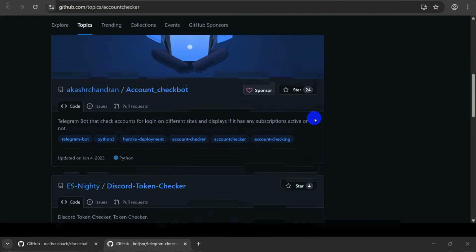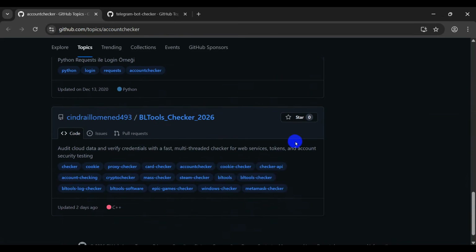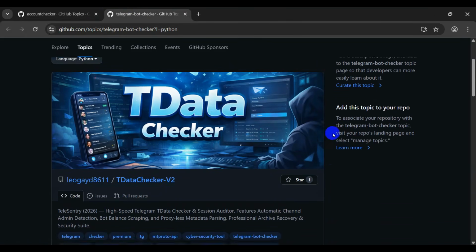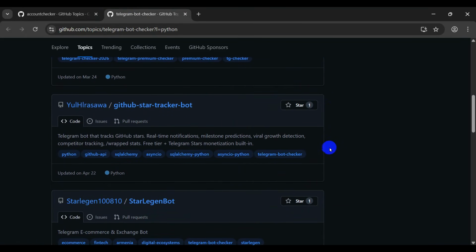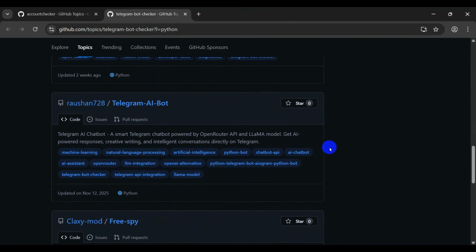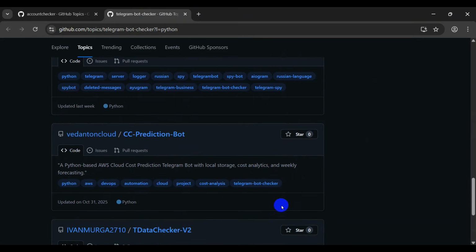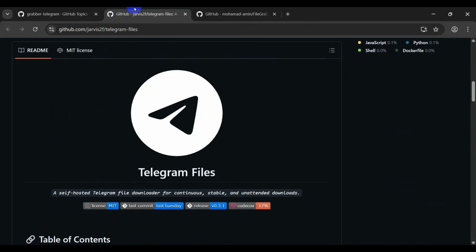Next is Telegram account checking. Account checking and enumeration tools are used to identify whether phone numbers are associated with Telegram accounts. While such capabilities may appear simple, they can support larger spam, social engineering, and phishing operations by helping attackers identify potential targets.